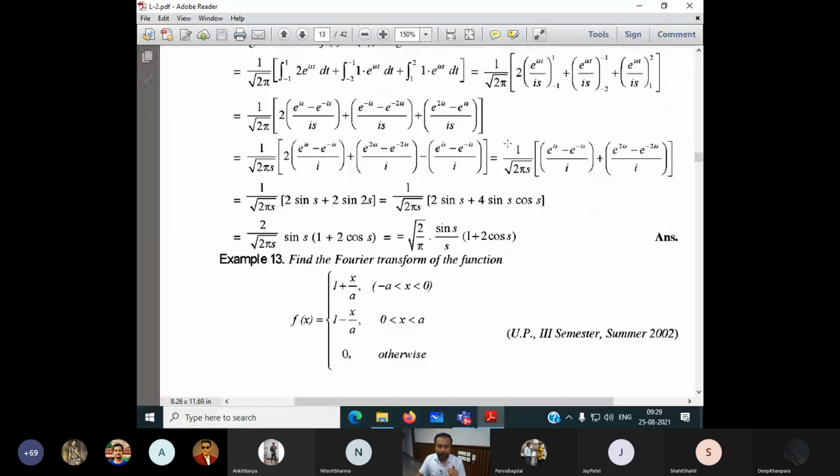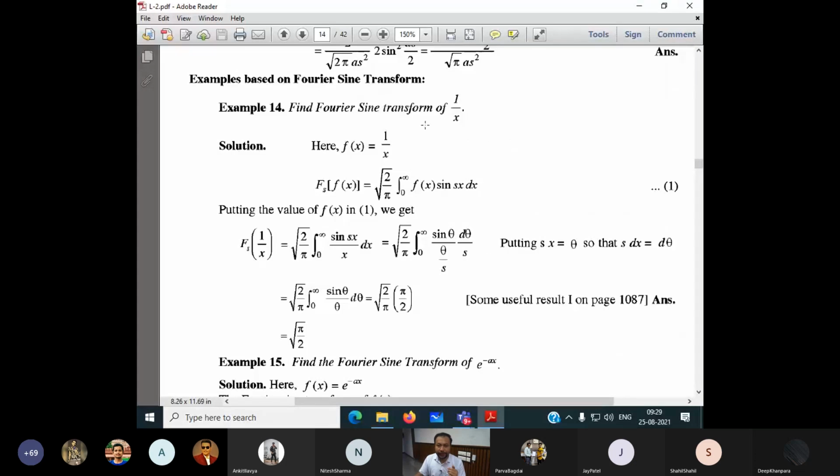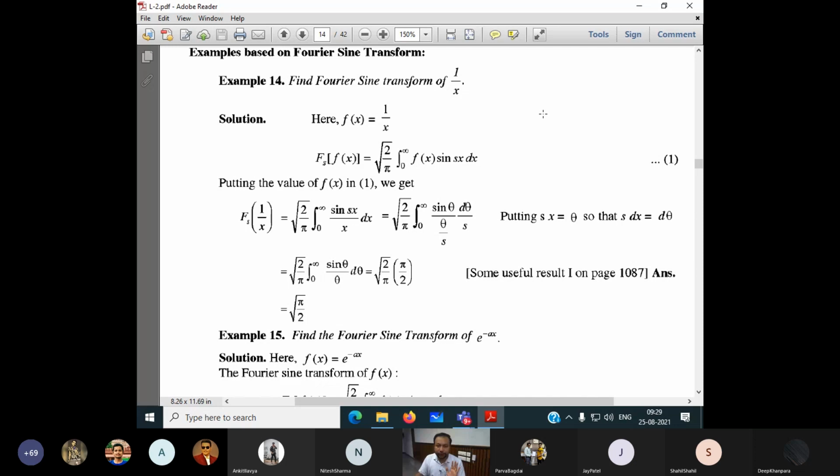Come up here to our example now. Look here: find the sine Fourier transform of 1 by x. They didn't mention anything here, so it means I have to take 0 to infinity. Very simple, f of x is given to you. Nothing to do here, just put in the formula. If I put in the formula, then I can do the integration here.